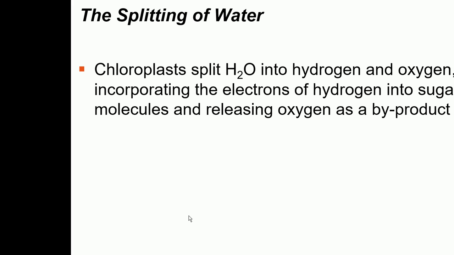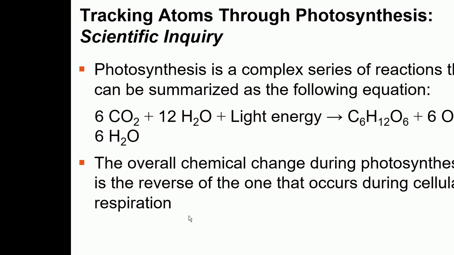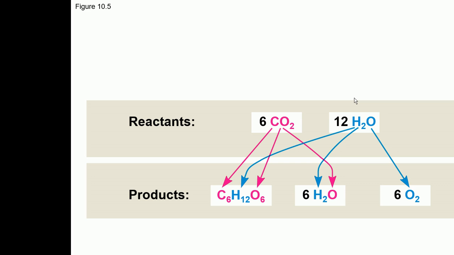In this process, there is a release of oxygen. So the process of photosynthesis not only gives us glucose, it not only gives us the food, but it also gives oxygen. And the source of oxygen is the splitting of water.